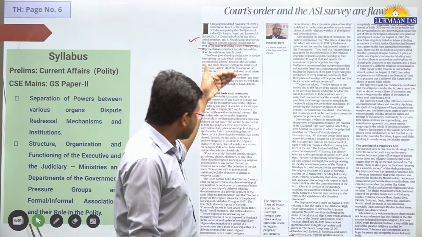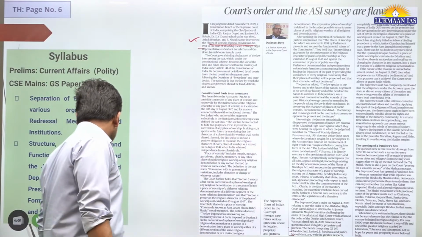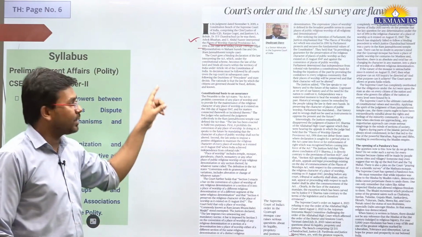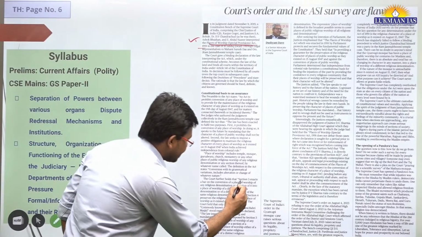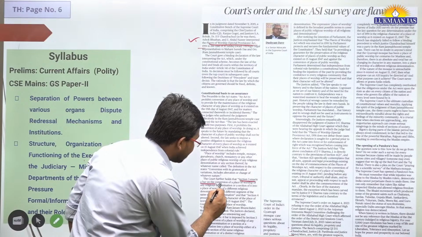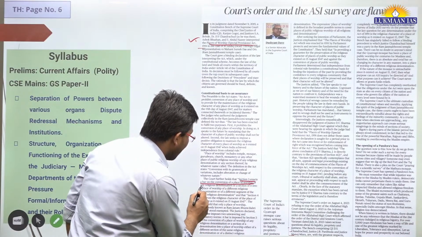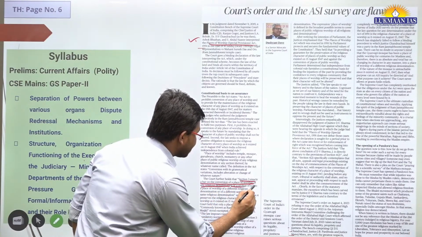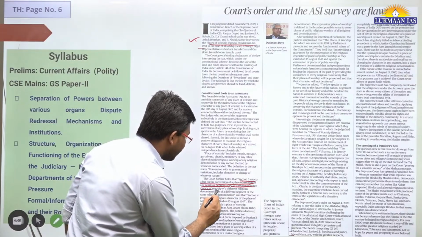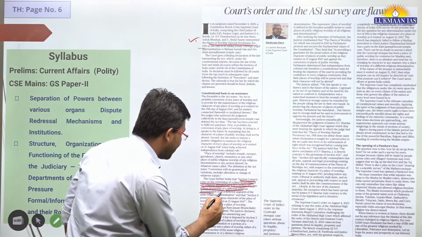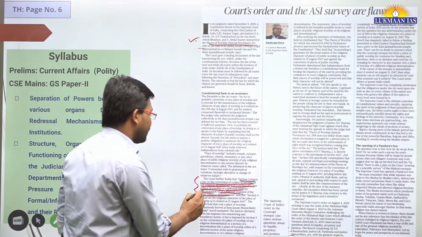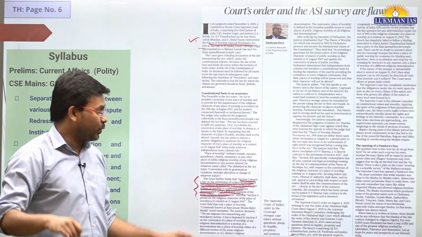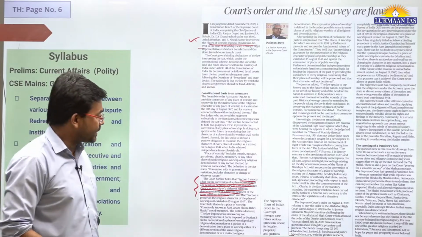There are certain sections, like section 3 and section 4 of this particular act. Section 3 enacts a bar on the conversion of a place of worship of any religious denomination or a section of it into a place of worship of a different religious denomination or of a different segment of the same religious denomination. Okay, section 3 protects it. Whatever I have explained was part of section 3.